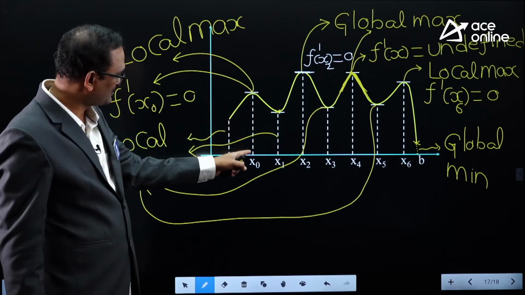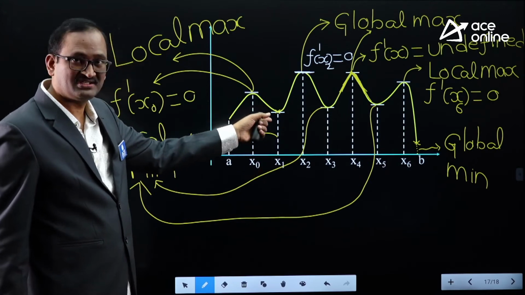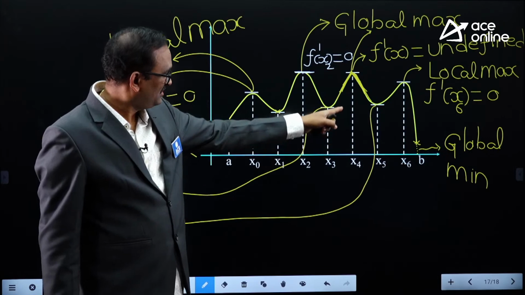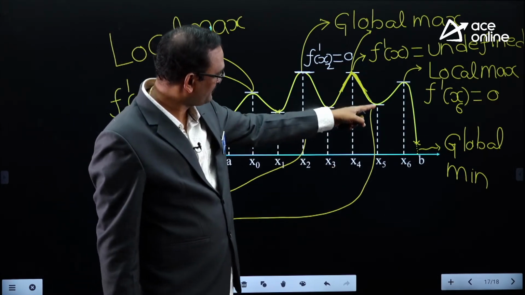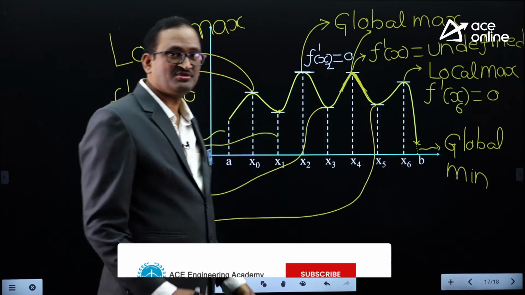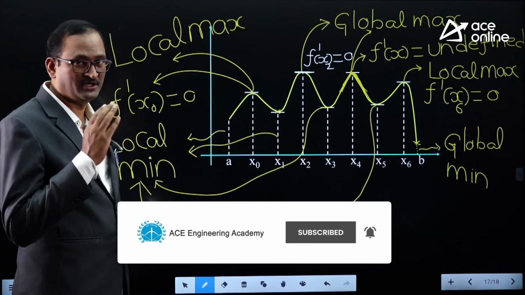Here f dash of x0 is 0, f dash of x1 is 0 because tangents are parallel to the x-axis, f dash of x3 is 0, f dash of x5 is 0, f dash of x6 is 0. So this is the story regarding global maxima, global minima.